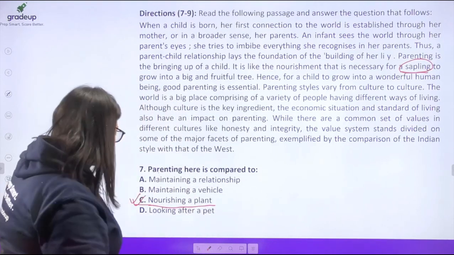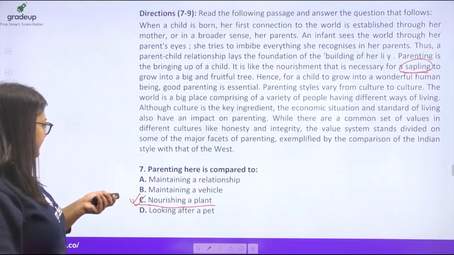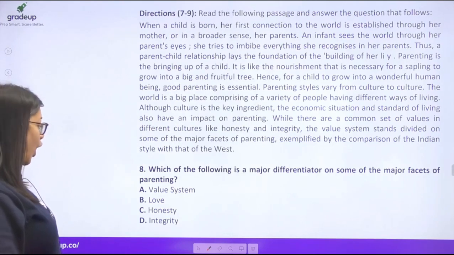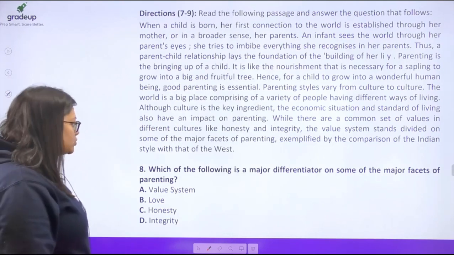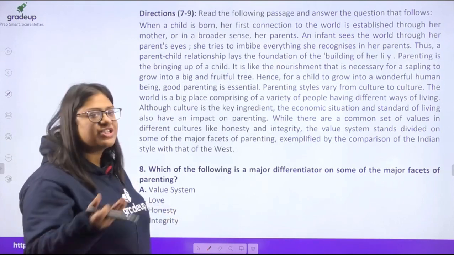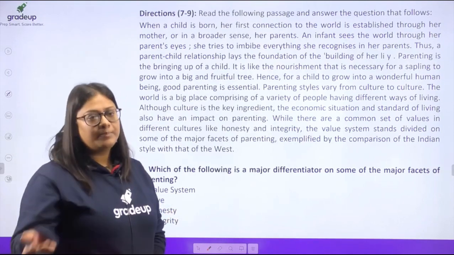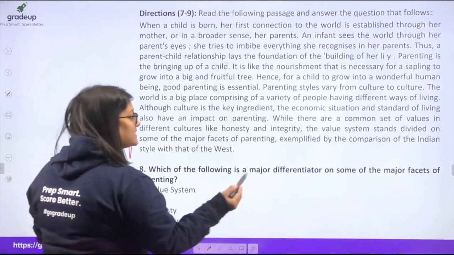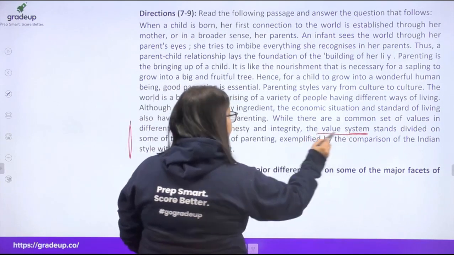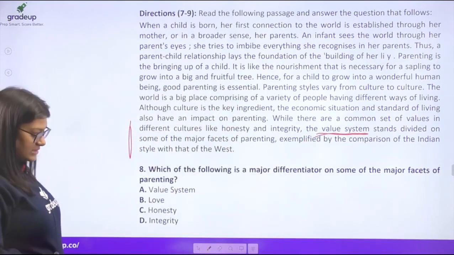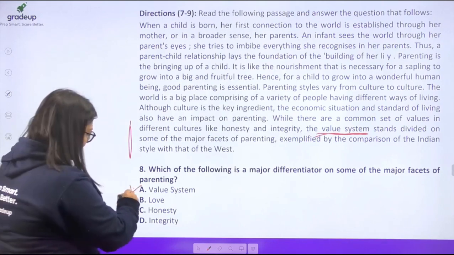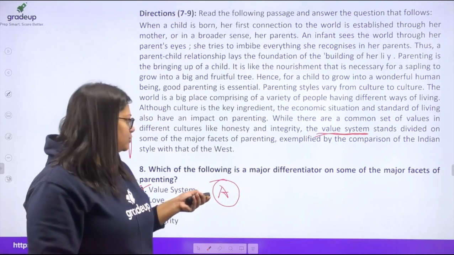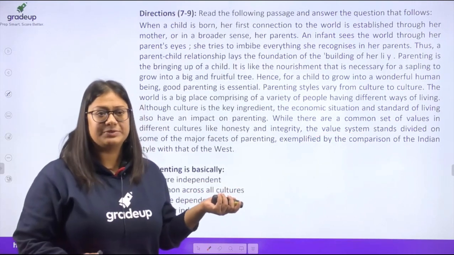Okay, all right, chaliye. Which of the following is a major differentiator on some of the major facets of parenting? So what actually differentiates one kind of parenting from the other? So last line of the passage absolutely gives you that it is the value system. ठीक है? So the answer is going to be option A. Very, very clearly given. No inference, no assumptions. Answers are absolutely direct.